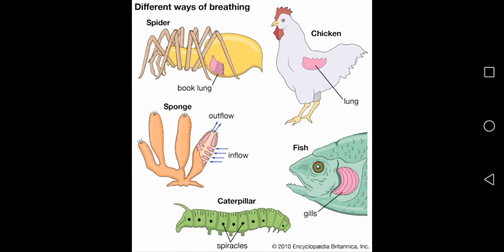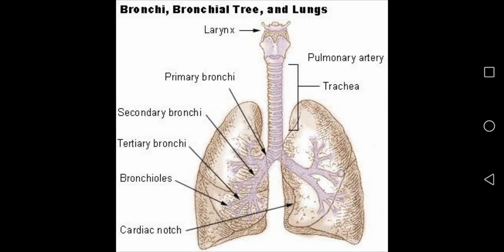I told you. Now see different ways of breathing of different animals. This chicken breathes through lungs. Fishes again with gills. Caterpillar through spiracles, small holes in their body. I told you spiracles. See, this is the picture of lungs. You need not know so much. Just see the picture of lungs for a brief idea of how the lungs look. You need not know anything in detail about it at this stage.